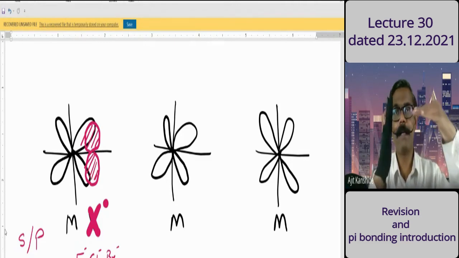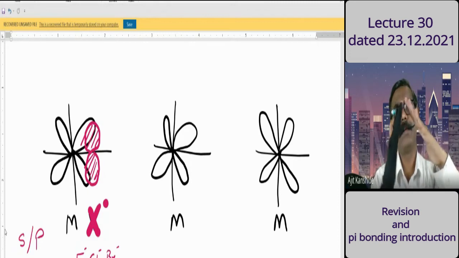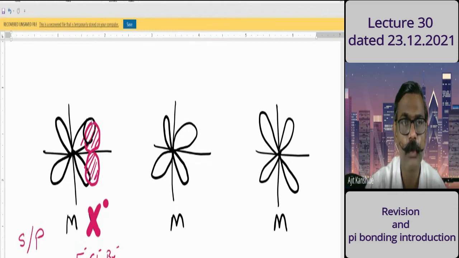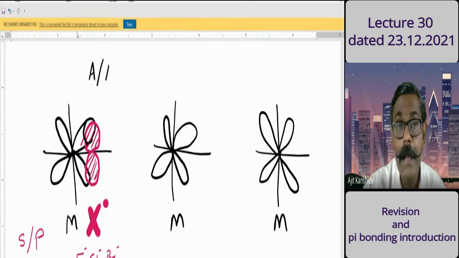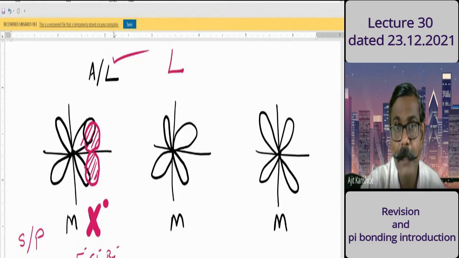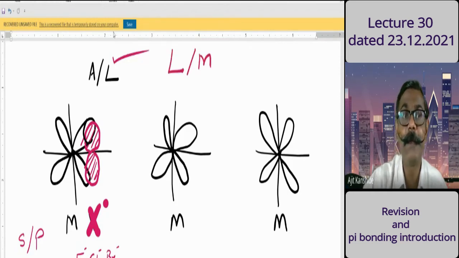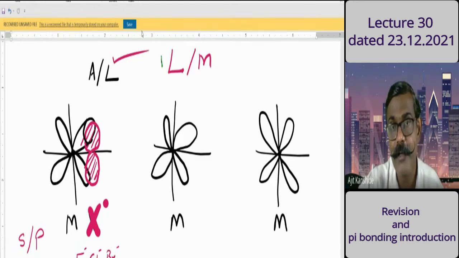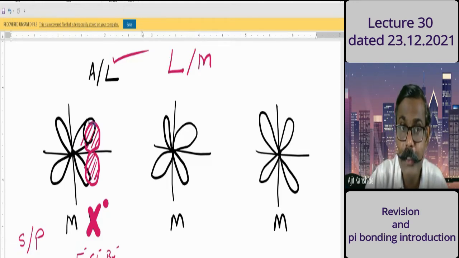But if you see the overlap here, the P orbital is going to overlap with this D orbital. So this overlap, what we are finding here, I represent by the ink now. Here you are finding overlap. Is this overlap an axial overlap or a lateral overlap? Lateral. Lateral overlap. Now, here, which orbitals are filled? Ligand orbitals are filled or metal orbitals are filled? Which are more electron dense, rich in electrons? Ligand or metal? Ligand, right. So here there are electrons.